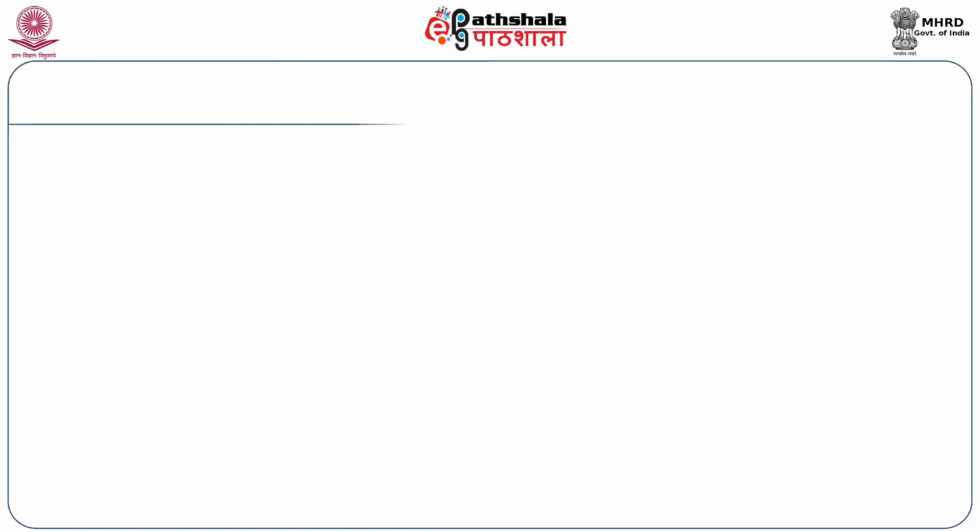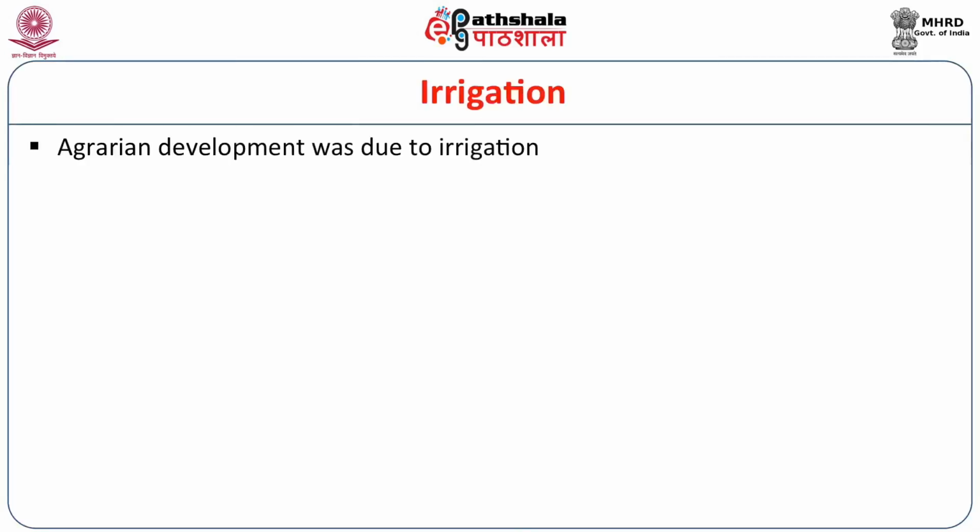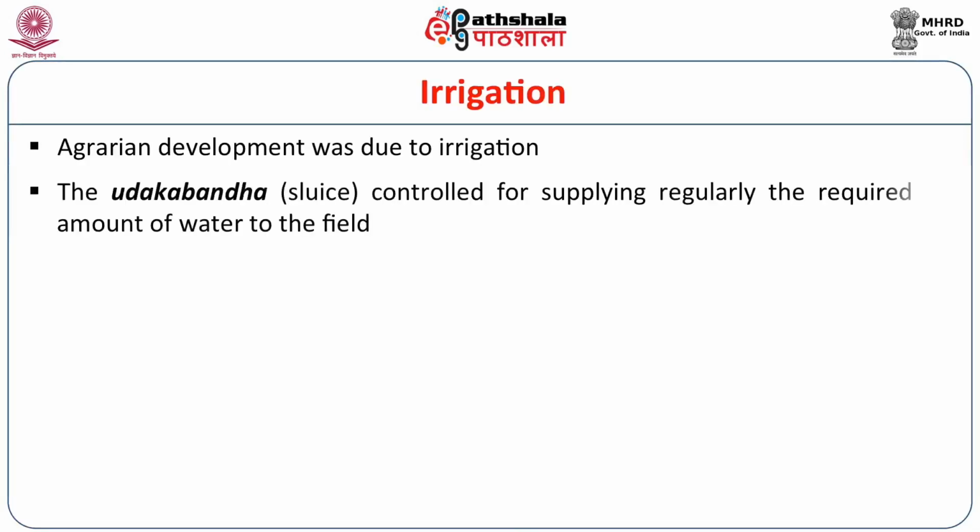Next, we find particularly irrigation, because without irrigation it is not possible to carry out agriculture. So, agricultural development was due to irrigation. The Udaka Bandha, that is the sluice, controlled the regular supply of the required amount of water to the field.